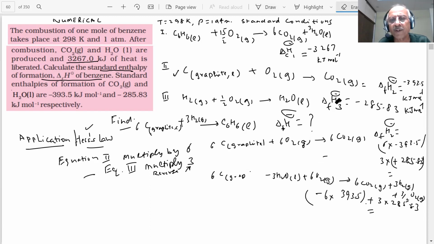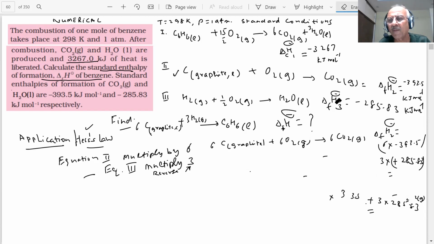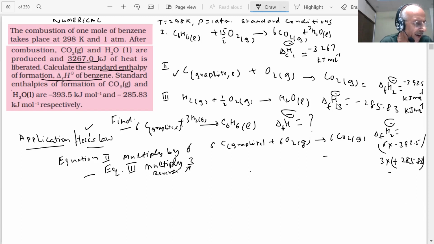We have made a mistake, student. Okay, I will do it again. You have hydrogen, not water. This is not water, this is hydrogen, students. So this and this you will multiply and add the two equations. You will not subtract, you will add, because hydrogen is on the left side.